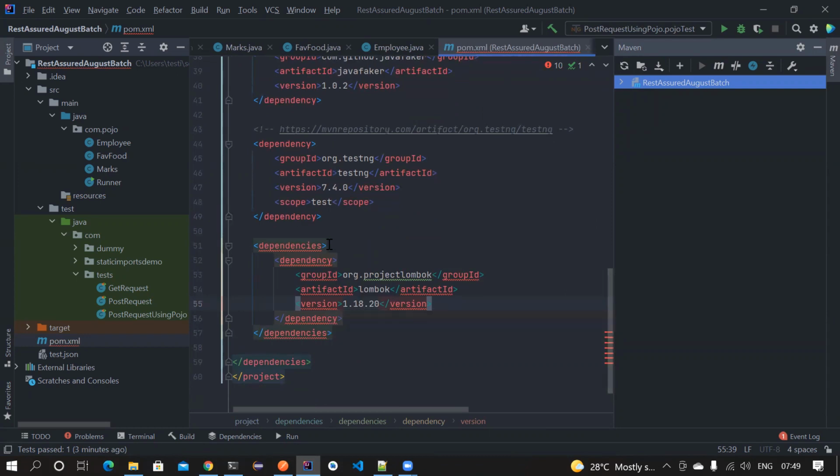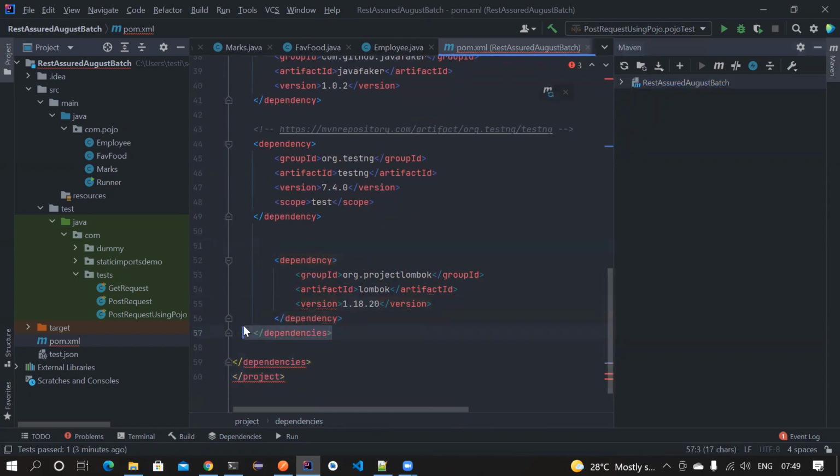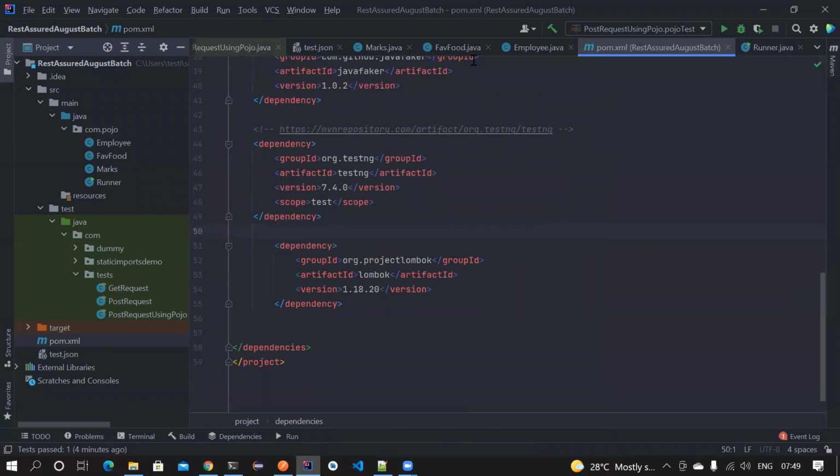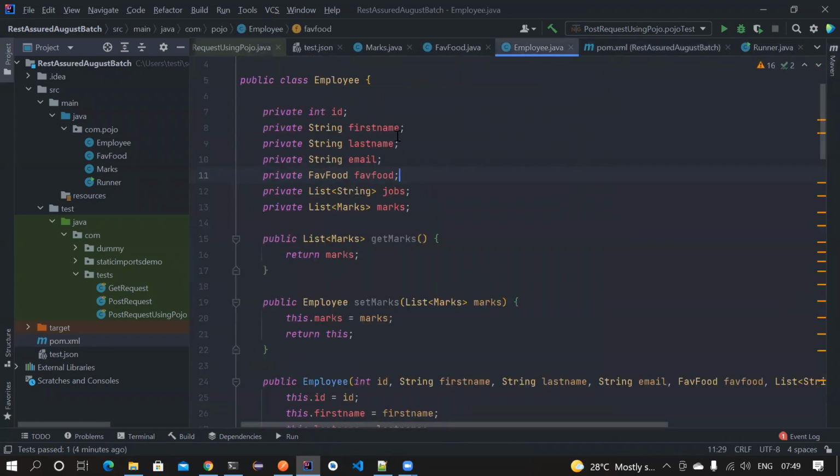Amuthan asks, if this is a plugin, will it come in the plugin tag? No, it won't come in the plugin. You need to add it as a dependency. Okay, let's try to import it. Yeah, now everything is imported. Good. Now let's go and try to understand how this works.